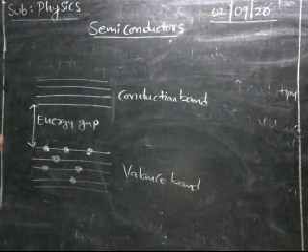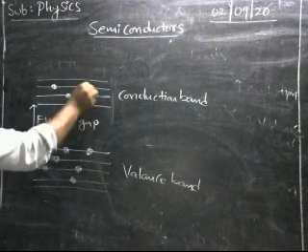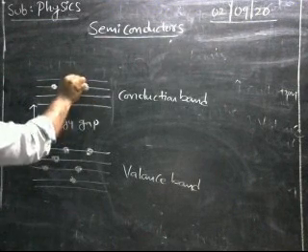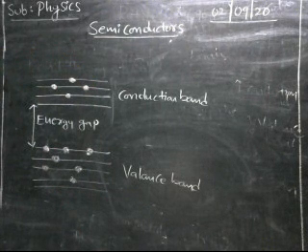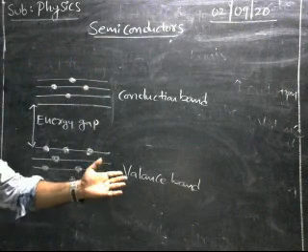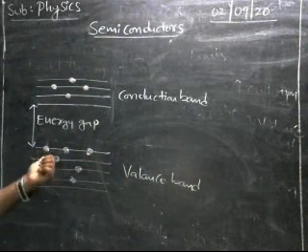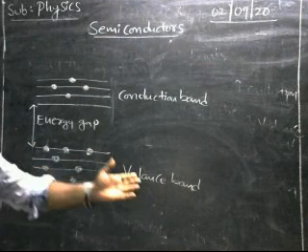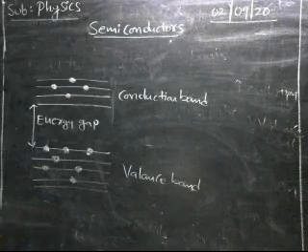What is a conduction band? The conduction band is filled with the conduction electrons, and it is empty or partially filled. What is meant by the valence band? The valence band is the range of energies possessed by the valence electrons. Once again, what is the valence band? The range of energies possessed